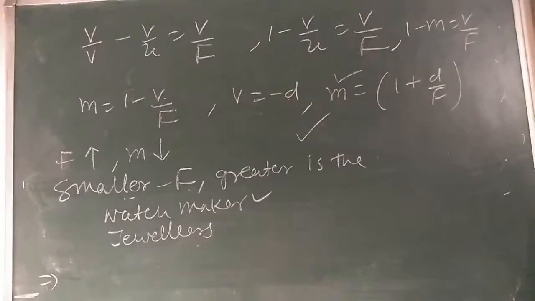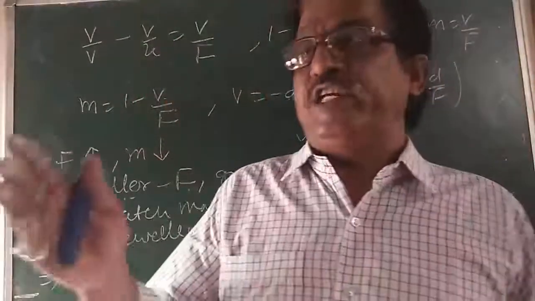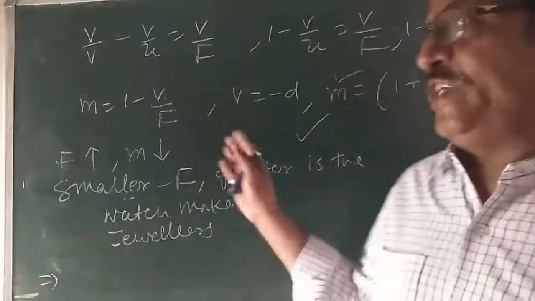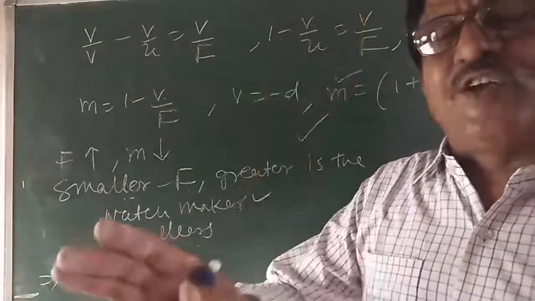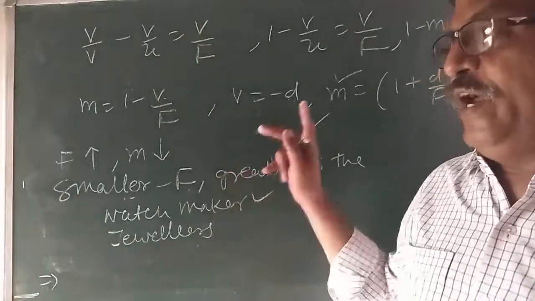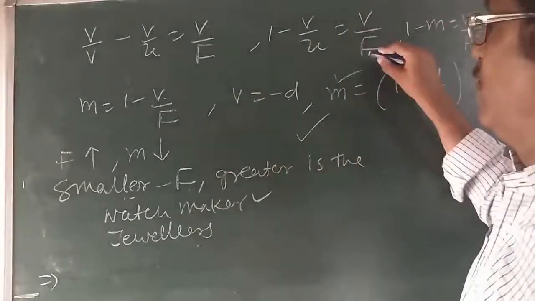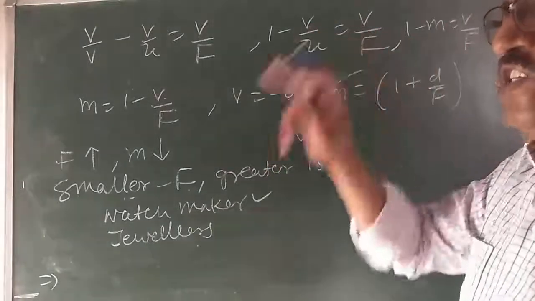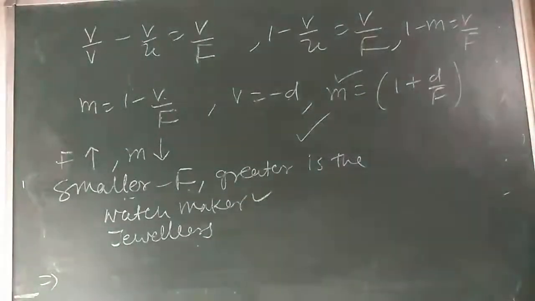Is it clear? Now, so it's okay. In today's module we have to see some more cases for the simple microscope, then we go for the compound microscope. Is it clear? Is there any doubt? Again I am telling, it's very important: the magnifying power of a simple microscope when the object is held at the least distance of distinct vision.